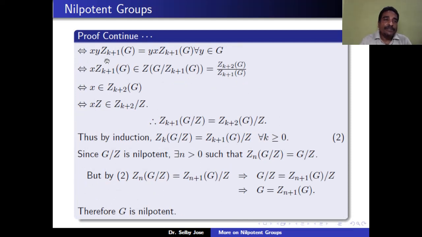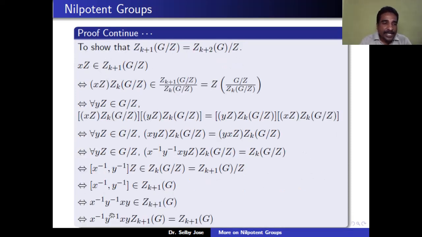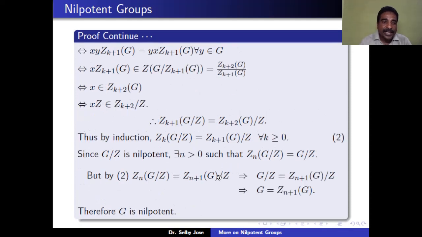So after bringing this x inverse y inverse to the right hand side, we get xy Zk plus 1 of G is equal to yx Zk plus 1 of G for all y belongs to G. That means that the coset of x is in the center, it commutes with every element of G mod Zk plus 1 of G. That means the coset of x, which is x Zk plus 1 of G, belongs to the center of this quotient group.